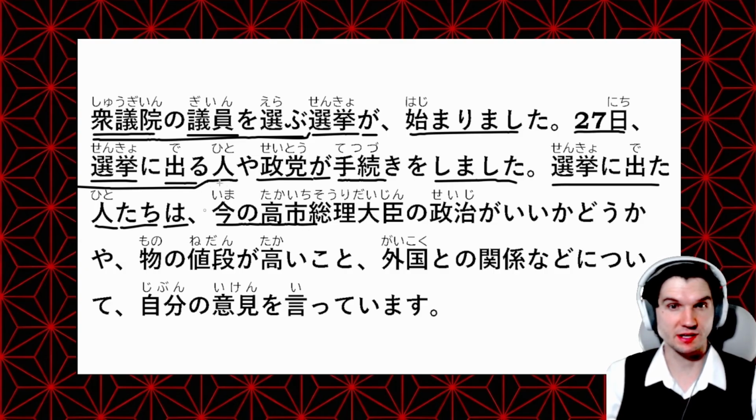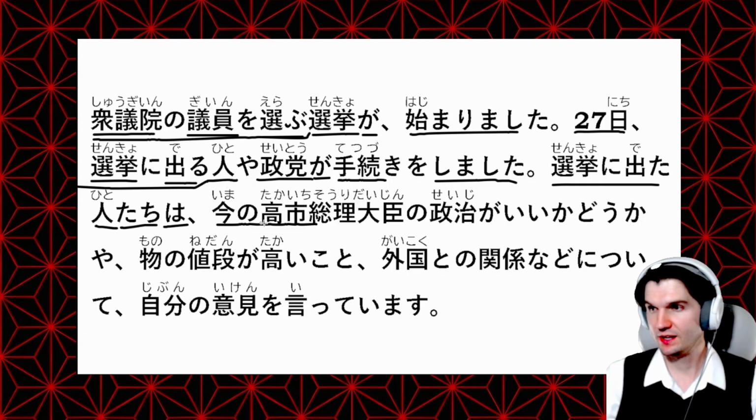So 今, something about now connected to another noun with の. 高市総理大臣 is Prime Minister Takaichi. And then の政治. So the politics of Prime Minister Takaichi. But then we also have 今の here, so the current politics of Prime Minister Takaichi が, so this is going to be something or is going to do something. And then we have いい, so is good, right? So the current politics of Prime Minister Takaichi がいい is good.